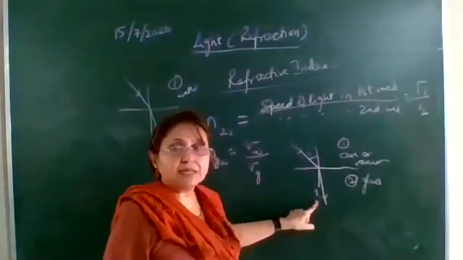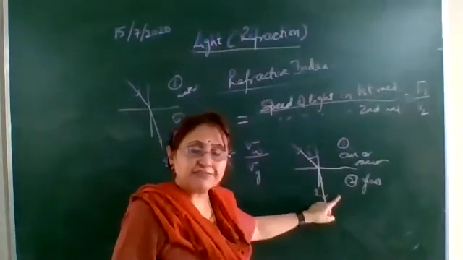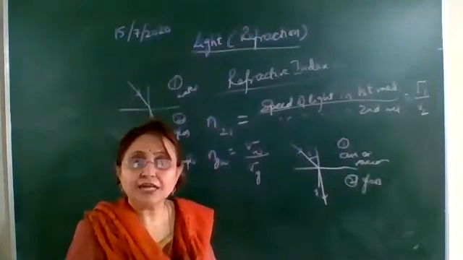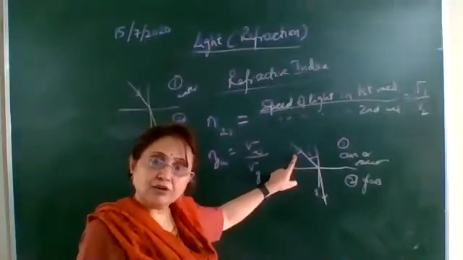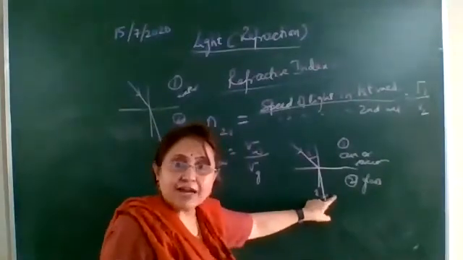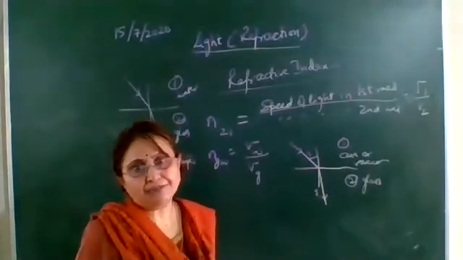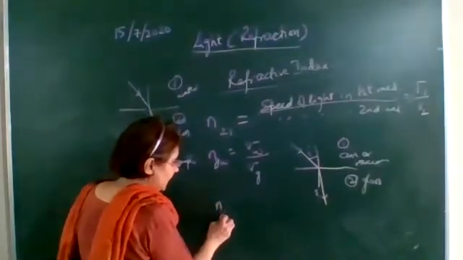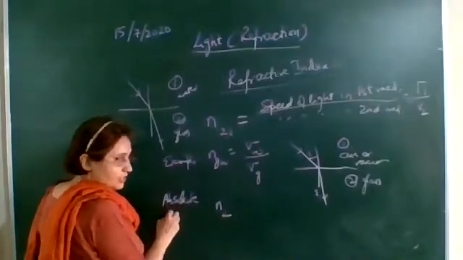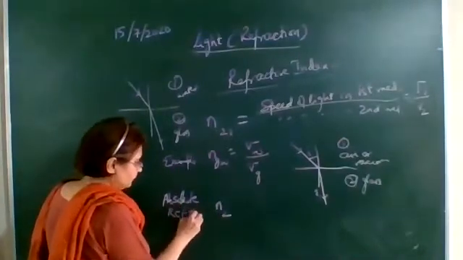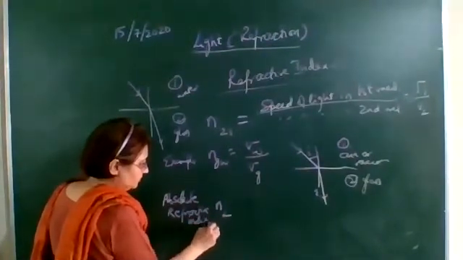Now we will get the refractive index of the second medium with respect to the first only. But this refractive index of the second medium will be called the absolute refractive index. So if the first medium is air or vacuum, then we get the refractive index of the second medium, which is called the absolute refractive index. The formula is the same. This is the absolute refractive index of the second medium.